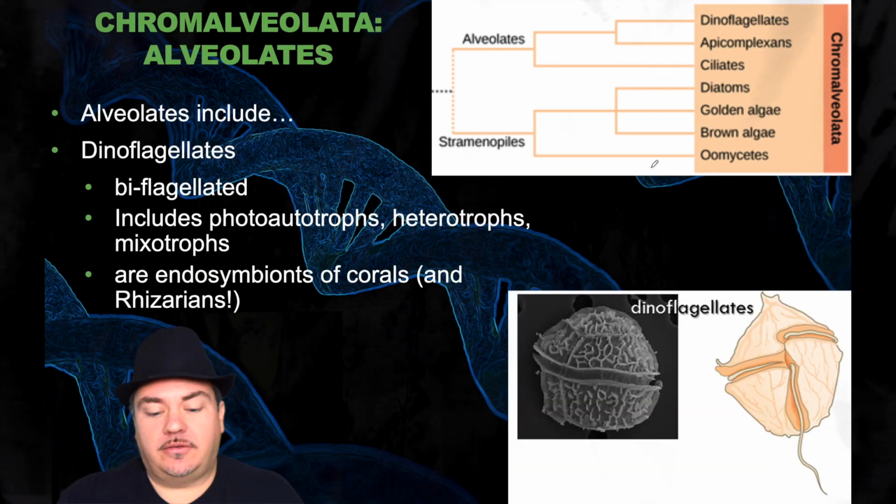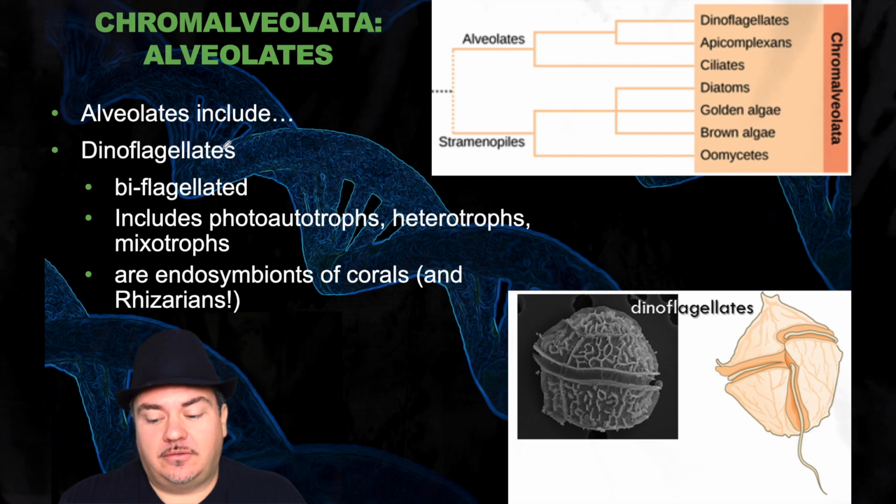Okay, so the alveolates include dinoflagellates, which are biflagellated as they have 2 flagella, include photoautotrophs, heterotrophs, and mixotrophs, are endosymbionts of corals, and rhizarians.